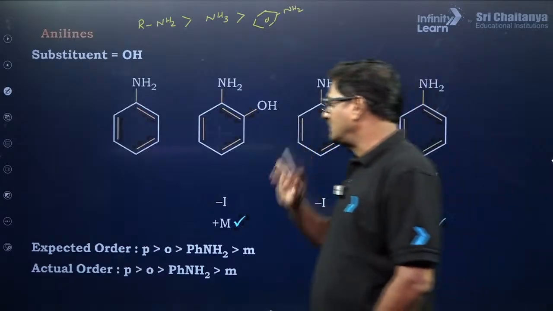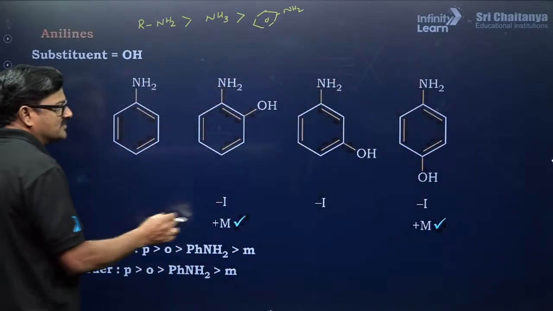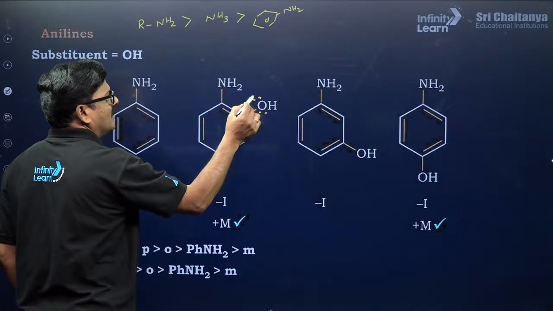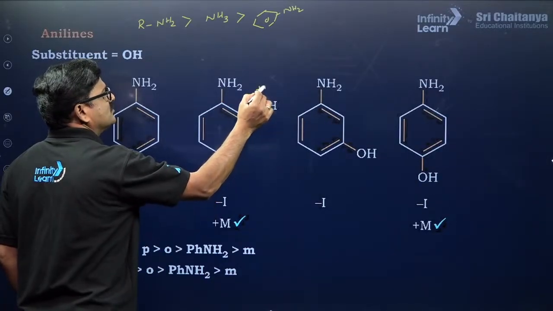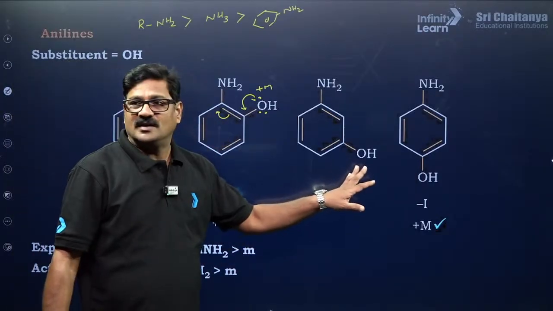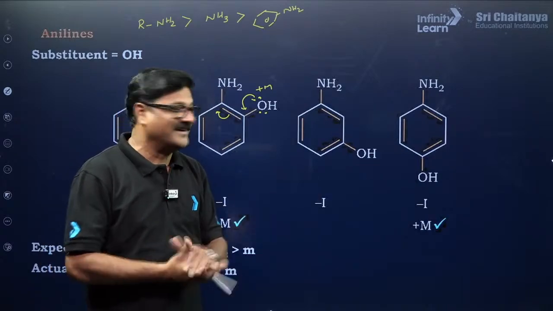And it is orthohydroxy, it is going to have a negative inductive effect and a positive mesomeric effect. Positive mesomeric effect, right?